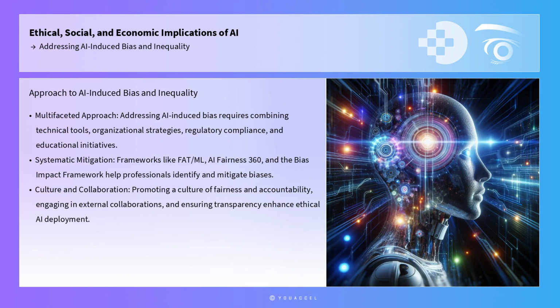In conclusion, addressing AI-induced bias and inequality requires a multifaceted approach that combines technical tools, organizational strategies, regulatory compliance, and educational initiatives. By leveraging frameworks like FATML, AI Fairness 360, and the Bias Impact Framework, professionals can systematically identify and mitigate biases in AI systems. Promoting a culture of fairness and accountability, engaging in external collaborations, and ensuring transparency further enhance the ethical deployment of AI technologies. As AI continues to evolve, staying informed and proactive in addressing bias will be essential for realizing its full potential while safeguarding against unintended inequalities.